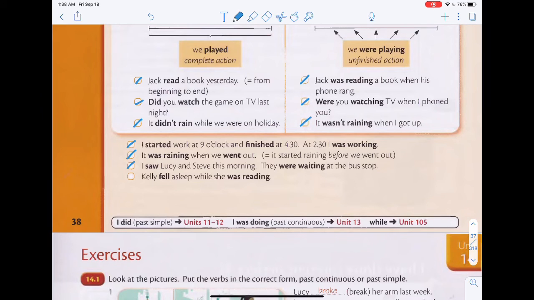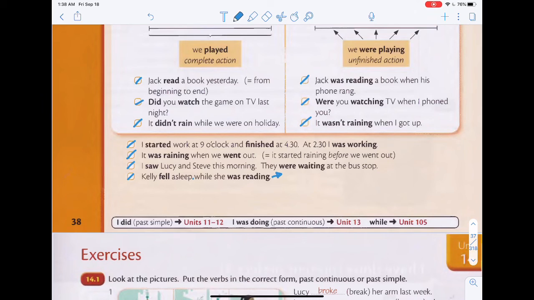I saw Lucy and Steve this morning. They were waiting at the bus stop. Kelly fell asleep while she was reading. So if you were to take a look at these sentences over here, let's just take a look at the last sentence. Alright, this is basically two sentences put together. The first thing that you want to talk about is Kelly fell asleep.